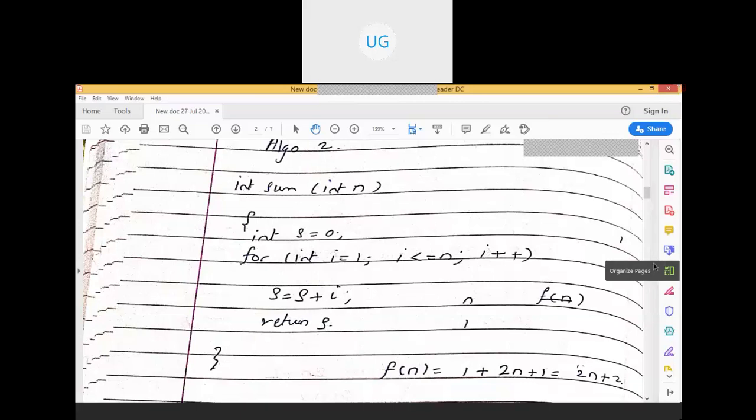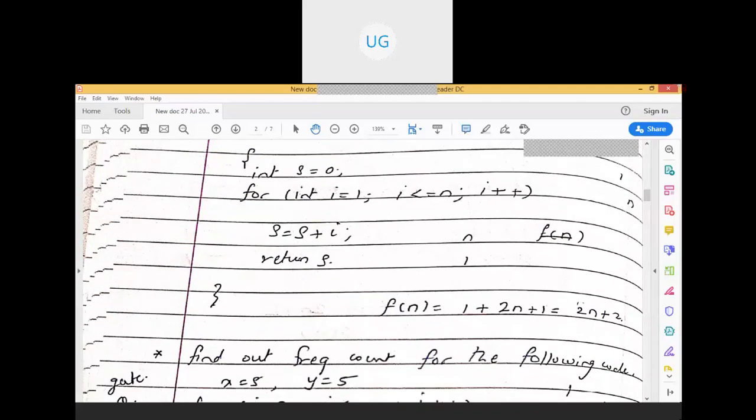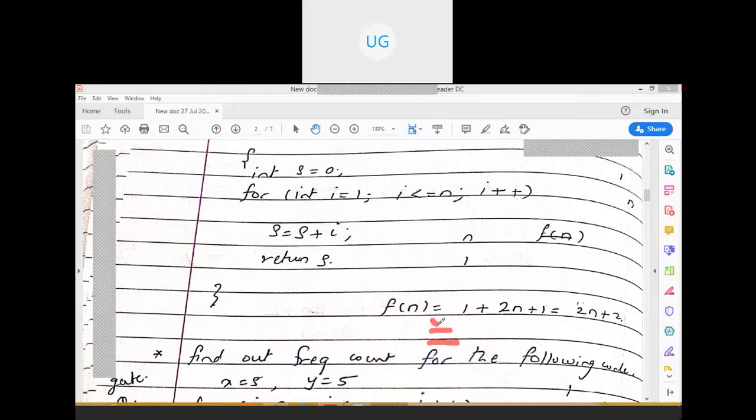So how many times is each executed? S is equal to 0, that is one time. Int I is equal to 1 to n, that is n times. This s is equal to s plus I, that is n times, and return s is one time. So that is 1 plus n plus n plus 1. So f of n becomes 2n plus 2. So here we can say it is approximately equal to O of n, order of n. We are not talking in terms of exact timing; these are approximations, right?